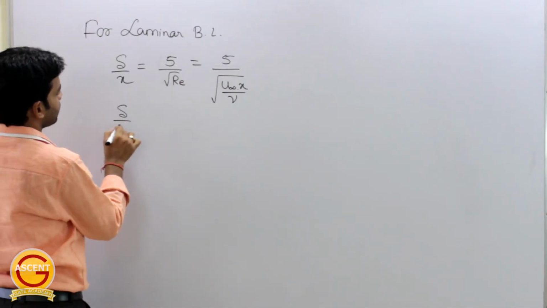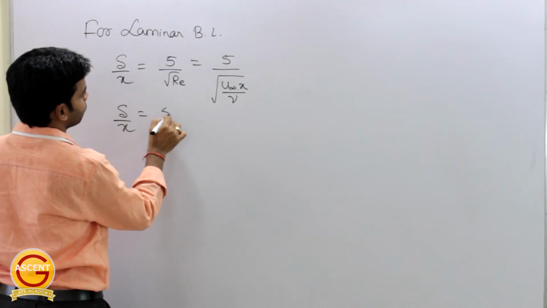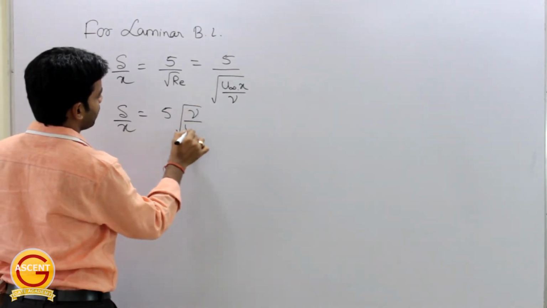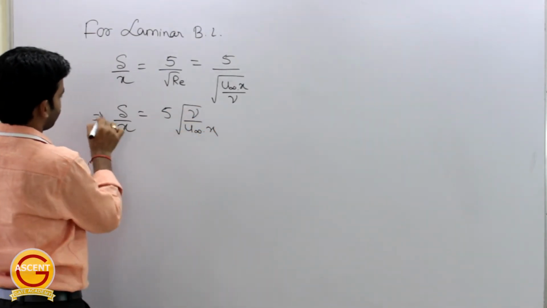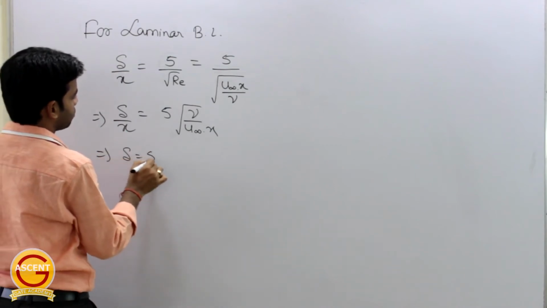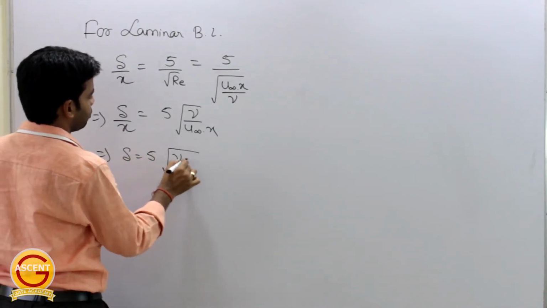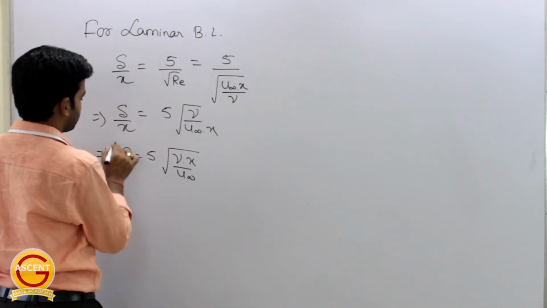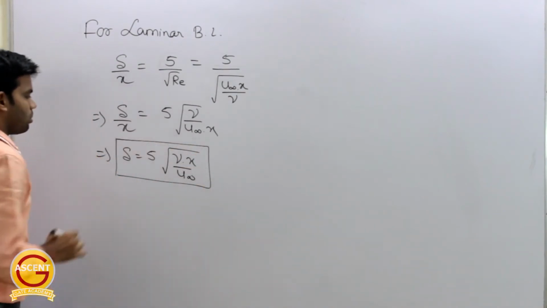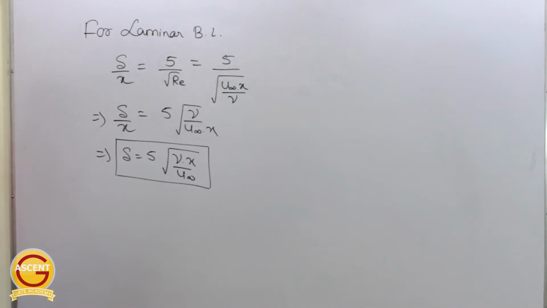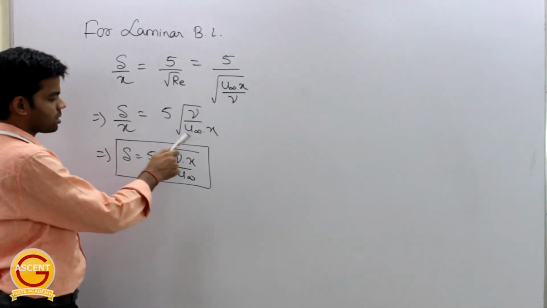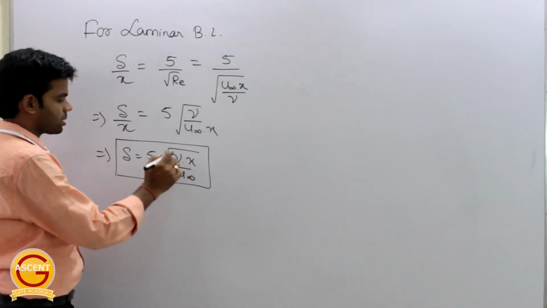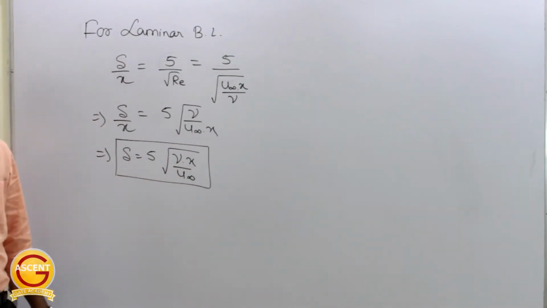So del by x is equal to 5 under root of nu by u infinity into x, or you can say del is equal to 5 under root of nu into x by u infinity. This is the expression for the thickness of the laminar boundary layer, where nu is kinematic viscosity, x is the distance from the leading edge, and u infinity is the free stream velocity. Getting this or not?